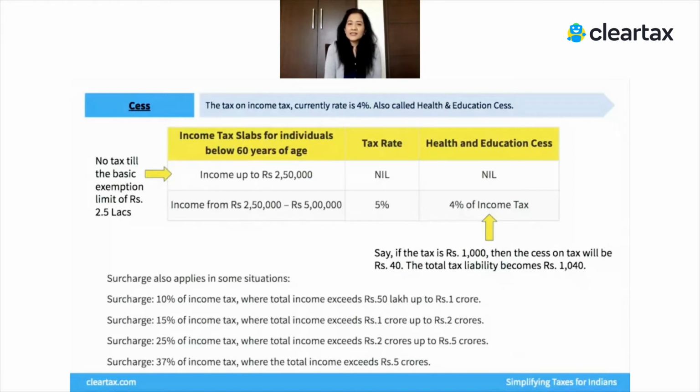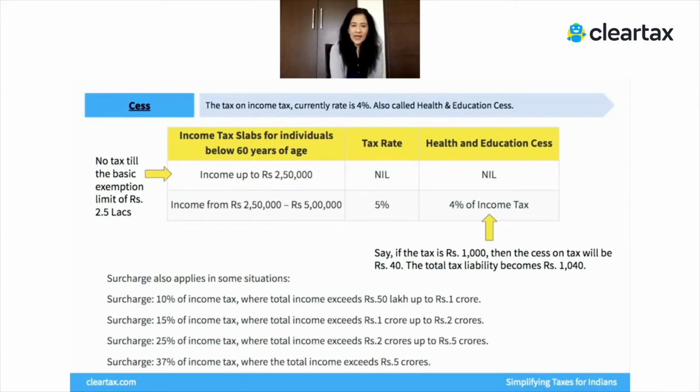So cess is basically applied on your total tax. In India, there is a cess, also called the health and education cess. Its current rate is 4%. Whatever your total tax computation, say you've calculated your total tax to be 1,000 rupees, you add another 4% to that, and that's the total amount of tax you will pay. So it's tax plus cess that you always pay to the government.